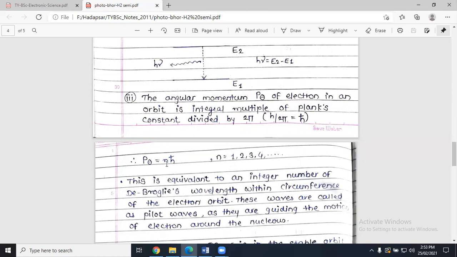Why do we have n here? Because that angular momentum is an integral multiple of Planck's constant divided by 2 pi. Here we are putting the value: Planck's constant divided by 2 pi is equal to h cross. So instead of writing h upon 2 pi, we can simply write h cross. It is an integral multiple, which is why this n is here. The value of n is any integer number. So this is all about the third postulate.